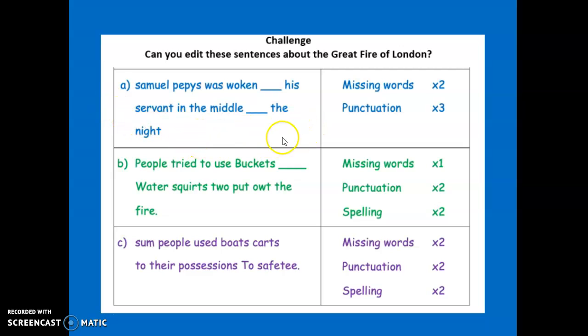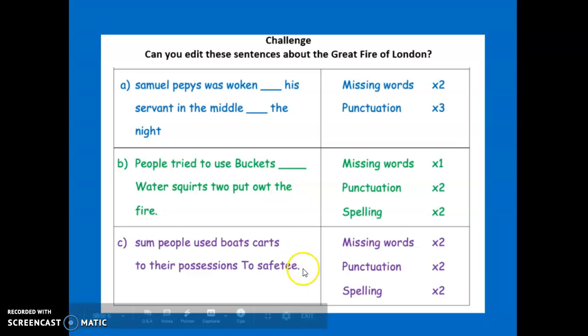On this side, it tells you the kind of things that you need to look for. It tells you that there are 2 missing words. Can you see that there's a line here, which means that there are 2 words missing? You need to add some punctuation. There are 3 bits of punctuation missing in this sentence. So that's for that one.